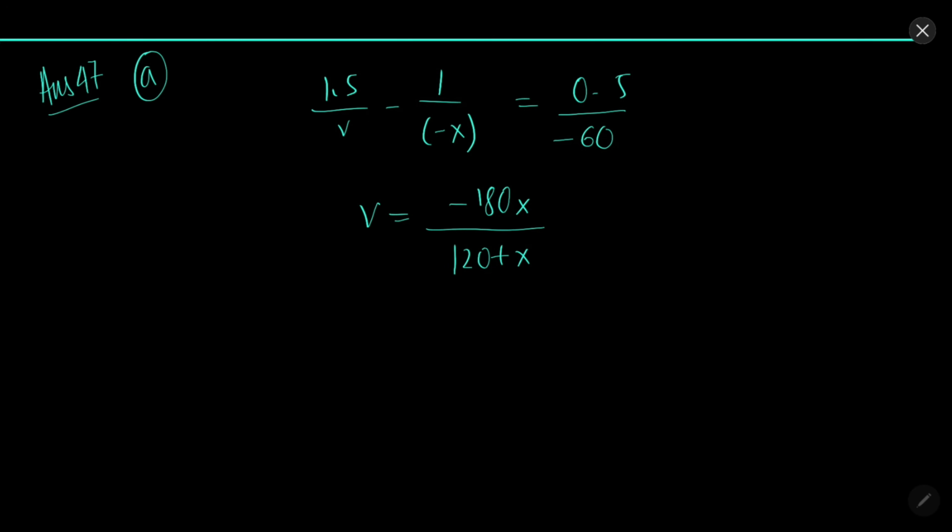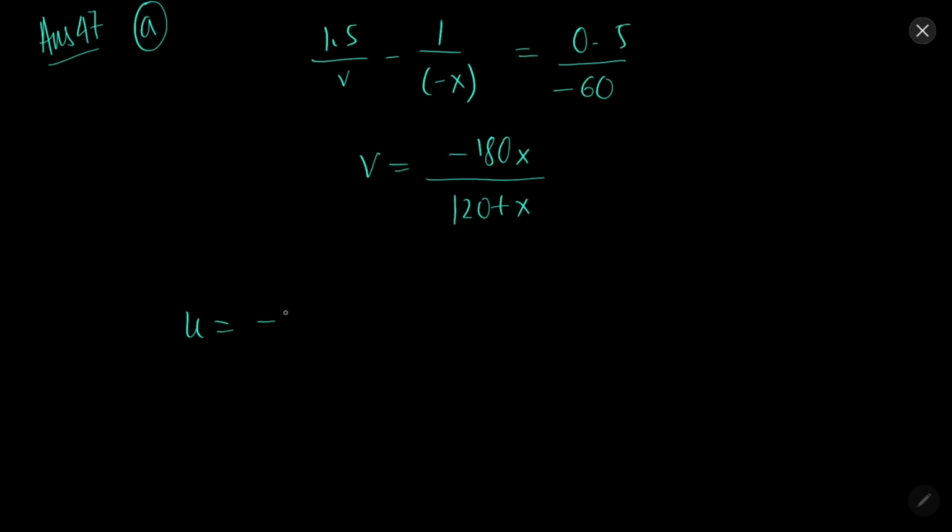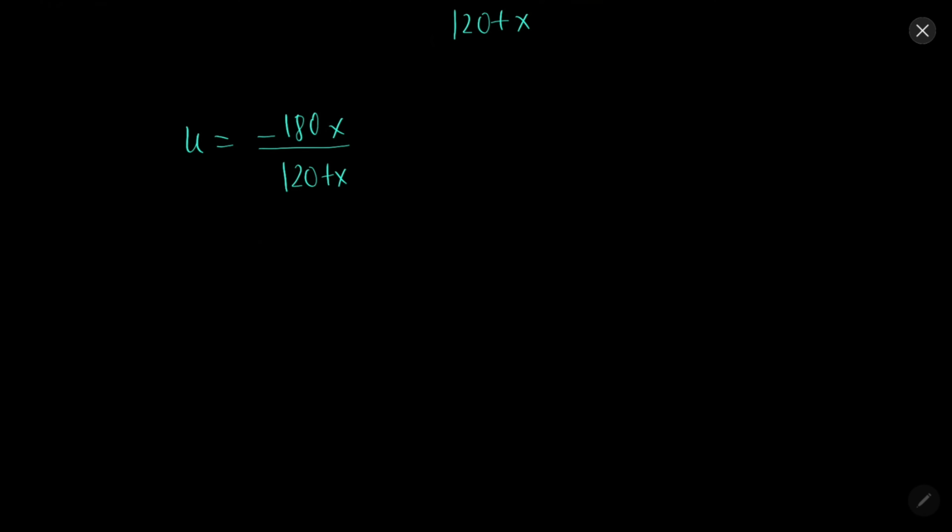Now after this, u will be minus 180x over 120 plus x for the second situation. So 1 by v plus 1 by u equal to 1 by f. f is minus 10 centimeter, half of the radius of curvature.